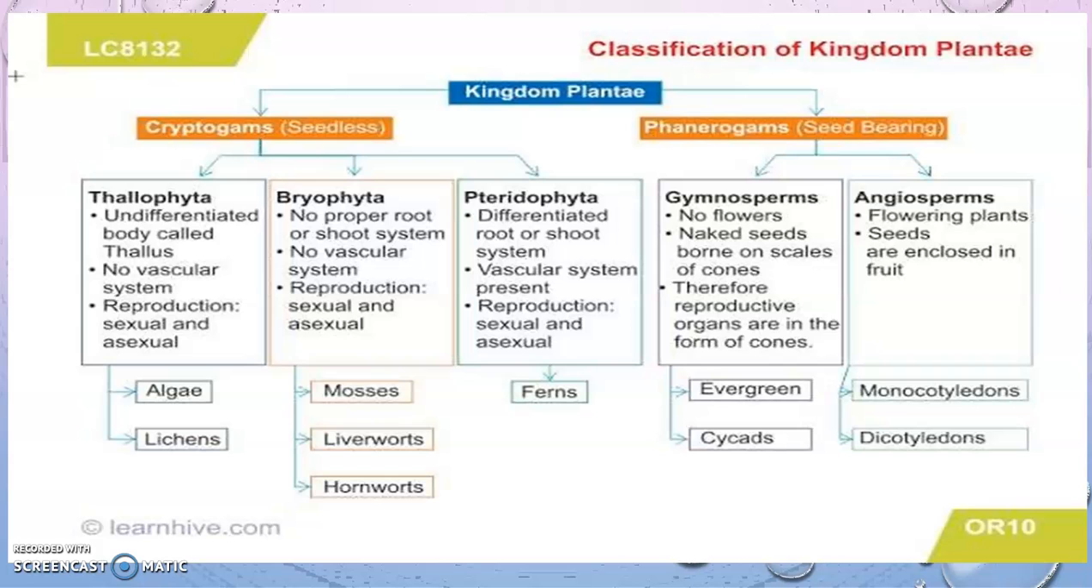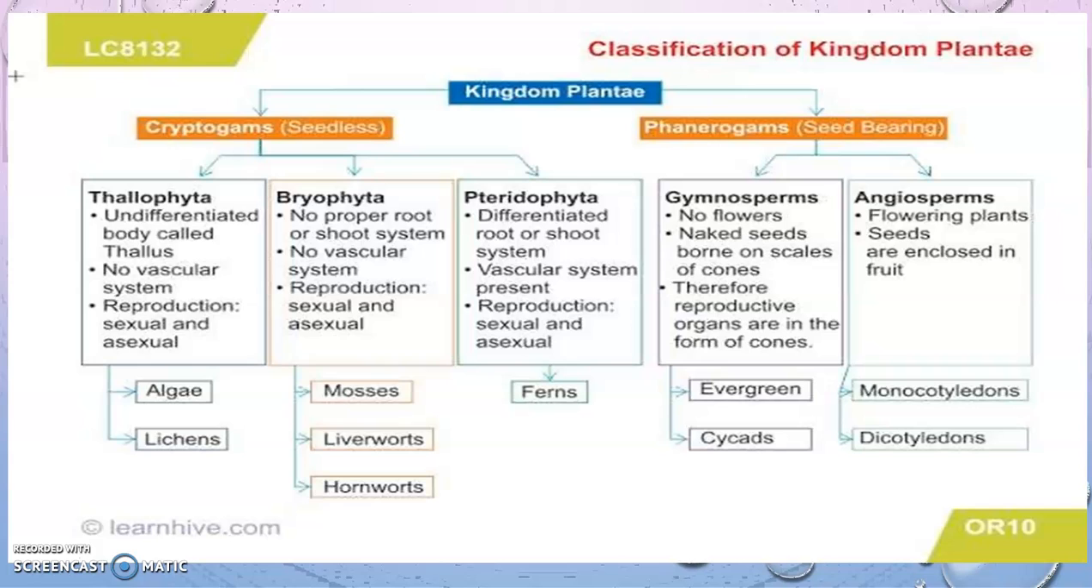Then the reproduction is of sexual and asexual type in all of them. These thallophyta are again further divided into algae and lichens. The bryophyta are divided into mosses, liverworts and hornworts, and the pteridophytes are the ferns. We will read about them later in the next chapter. Then gymnosperms and angiosperms are the types of phanerogams. That means the phanerogams are further divided into gymnosperms and angiosperms.